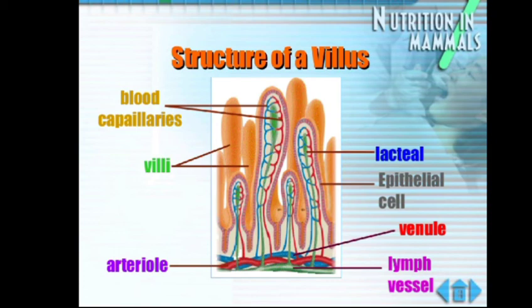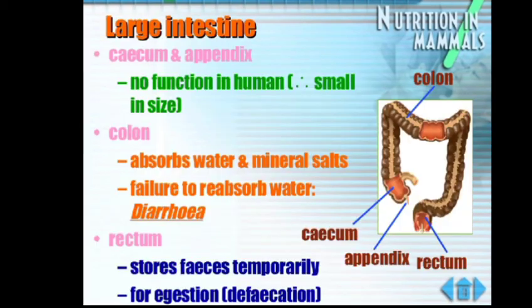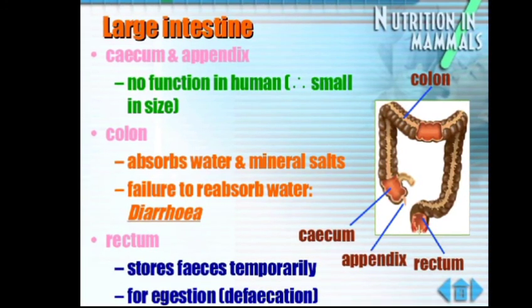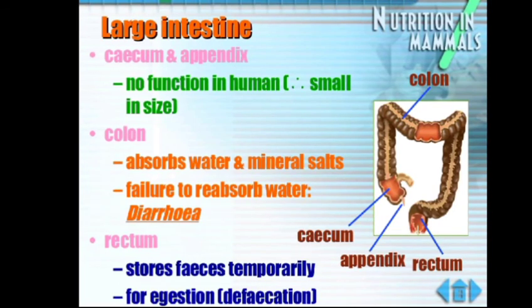And after that, the food that remains undigested and unabsorbed enters the large intestine, which is again divided into portions, that is cecum and appendix. Appendix is the extra part that is of hardly any use. The appendix has no function in humans. Then comes the colon and the rectum. Colon absorbs the water and minerals, and rectum stores the feces temporarily.